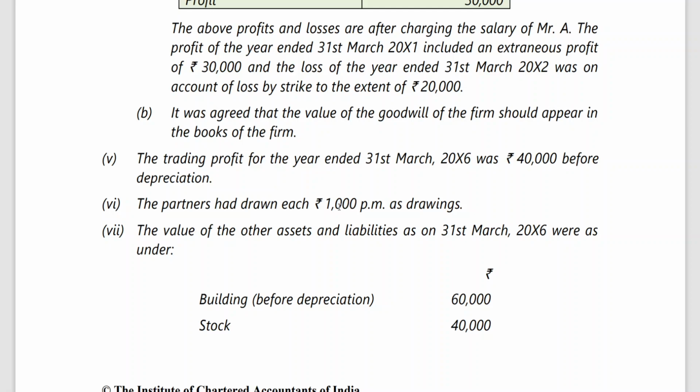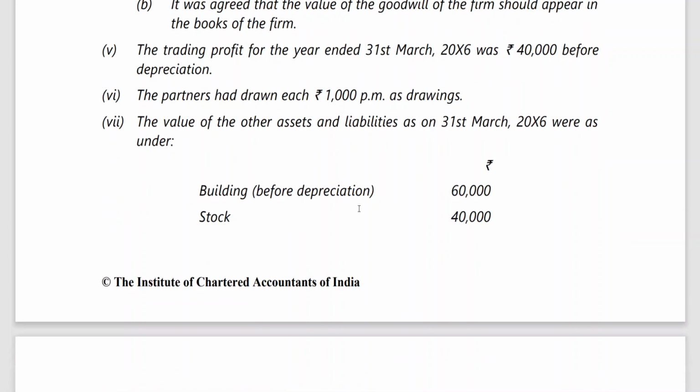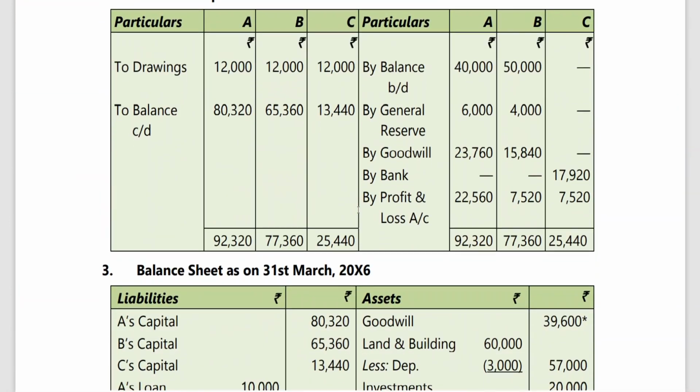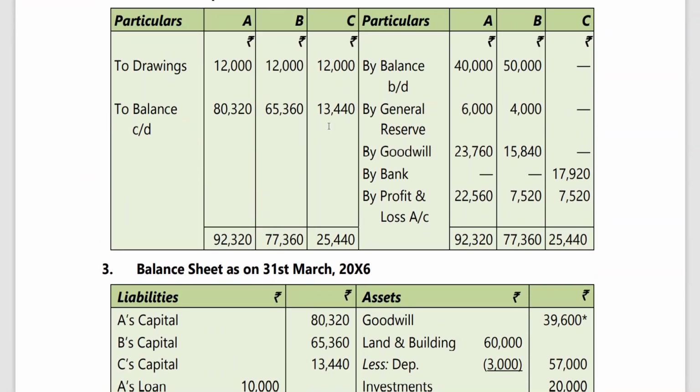Of course, we don't have any problem on interest on drawings. So 1,000 into 12, 12,000, he has withdrawn. After C is admitted, up to 31st March 16, they have withdrawn 1,000 per month. So that is the reason why he has taken drawings 12,000. Now profit has been split according to their profit sharing ratio.